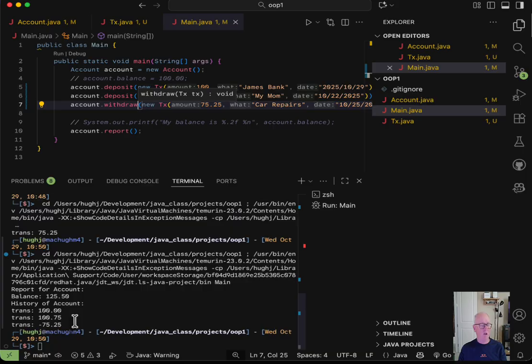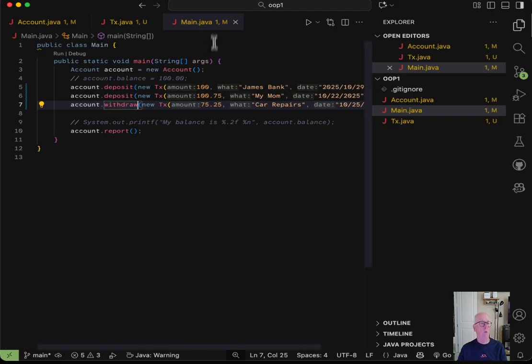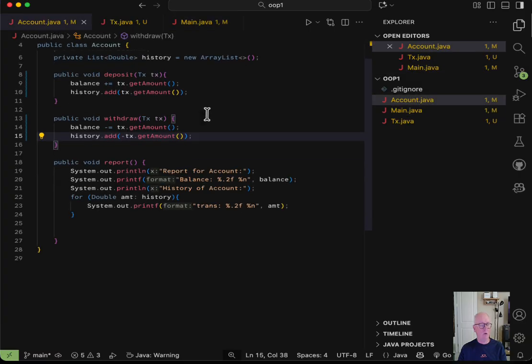So everything looks good. What I want to do now is make this part have more information, which is why we went through the trouble of creating this TX object. So let's go to accounts and let's go to the report.